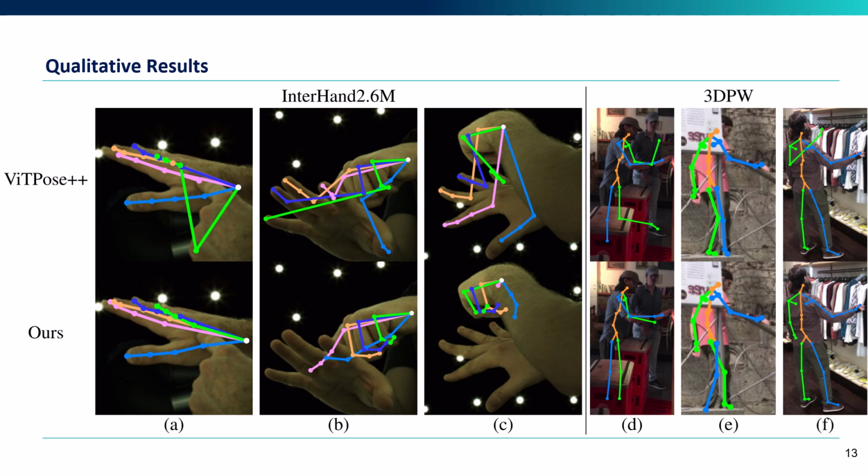We further compare the pose estimation results on InterHand 2.6M and 3DPW. While ViTPose struggles with occlusion from the other hand, our method is robust to the challenging self-occlusion scenarios. On the 3DPW dataset, our method also shows robustness to external occlusion.